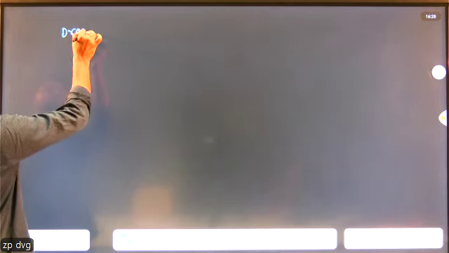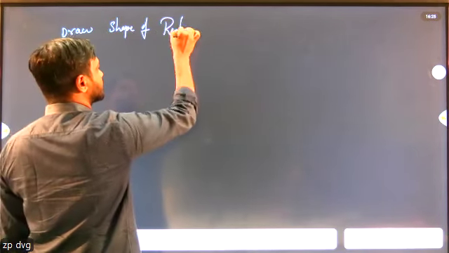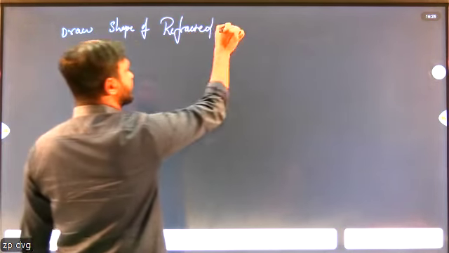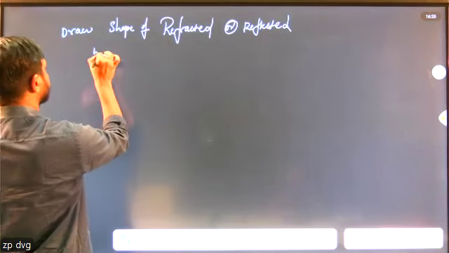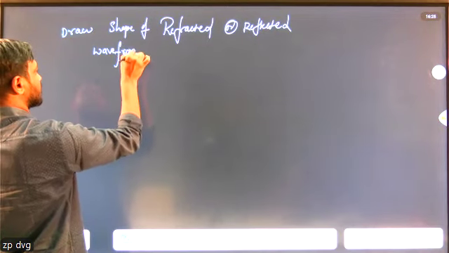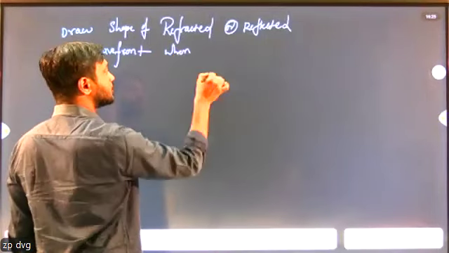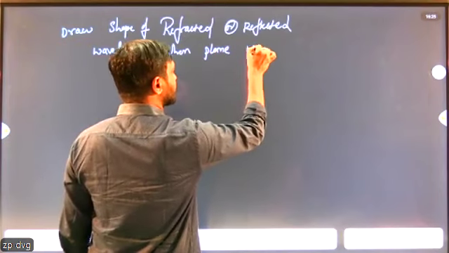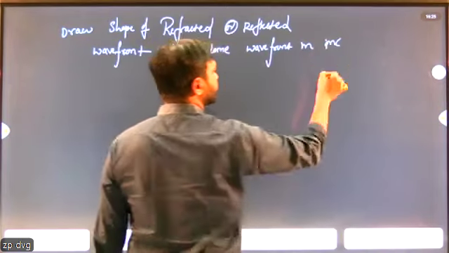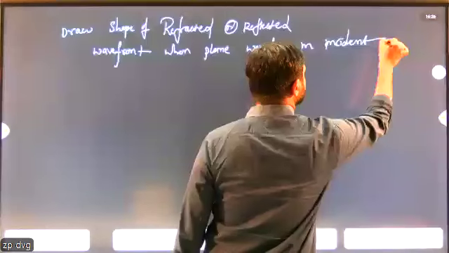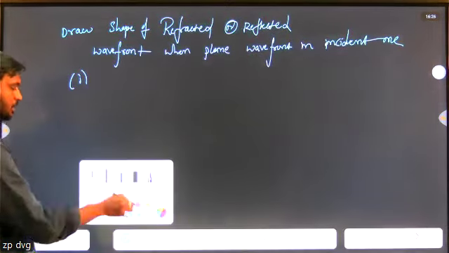Draw the shape of refracted and or reflected wavefront when a plane wavefront is incident on, first one is prism.